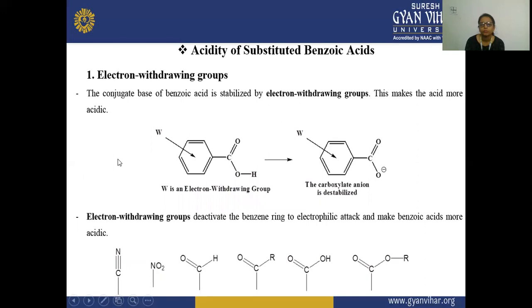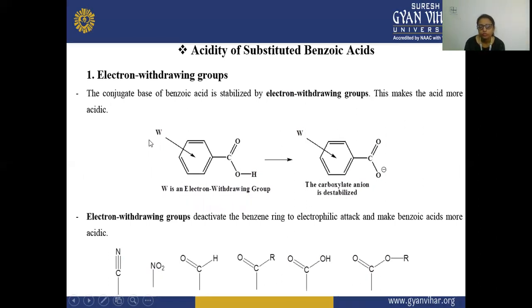Next is the acidity of substituted benzoic acid. So here you can see the electron withdrawing group. The conjugate base of benzoic acid is stabilized by an electron withdrawing group. So this is the conjugate base, and if an electron withdrawing group is attached to this molecule, then it becomes more acidic because this is stabilizing the carboxylate ion.